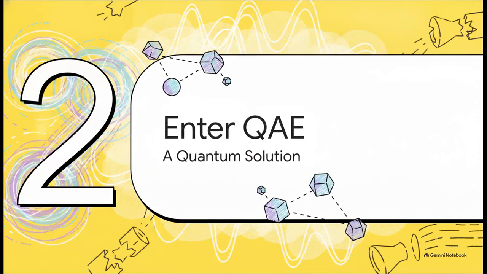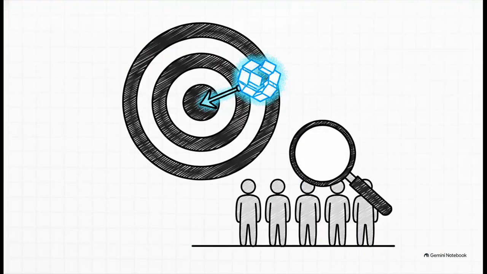Which leads us to Part 2. Enter quantum amplitude estimation. This is where Weinberg introduces Q-weight, which stands for Quantum Accelerated Waiting Time Tail Estimation. Now, this algorithm doesn't try to simulate the entire dynamic movement of the queue on a quantum computer. That would be way too messy.